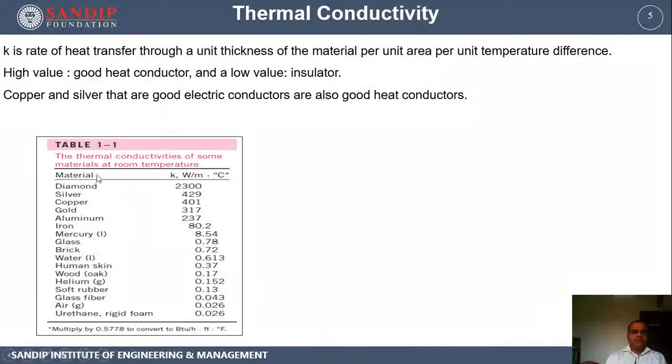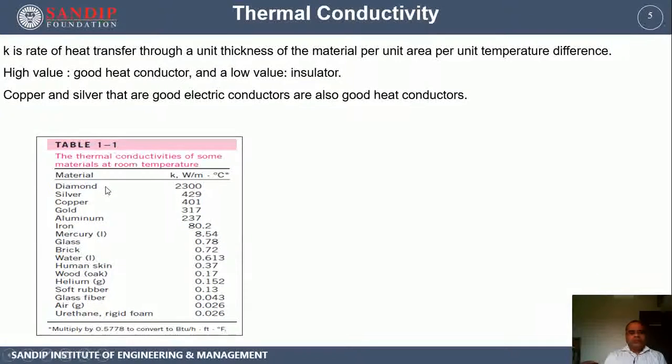This is a table which shows the thermal conductivities of different materials taken at room temperature. You can see diamond is having the highest thermal conductivity, in the range of 2300 watt per meter degree Celsius. In case of metals, silver is the topper with 429, copper around 401, gold 317, aluminum 237, iron, mercury, glass, bricks, and all those you can see.